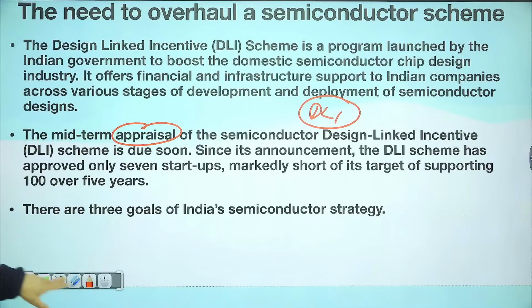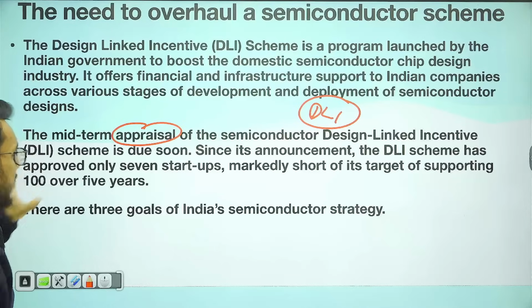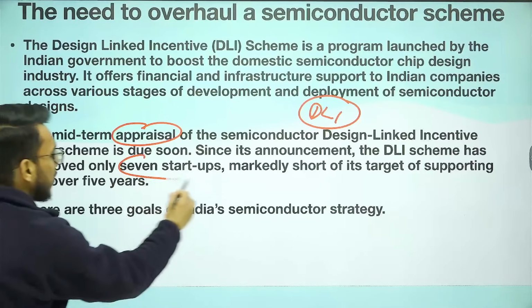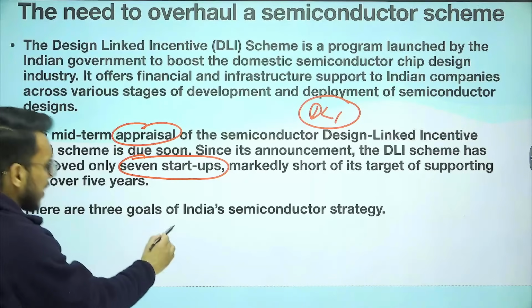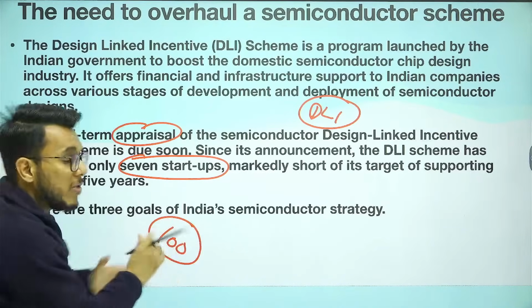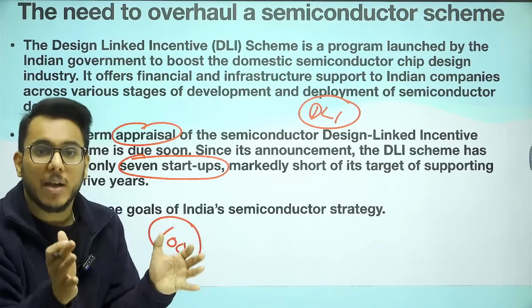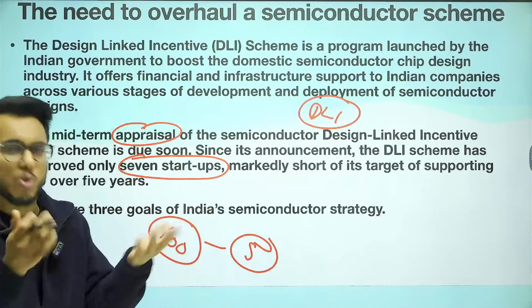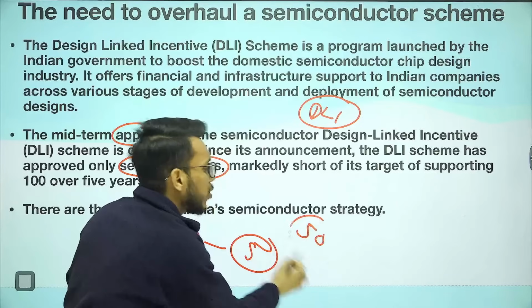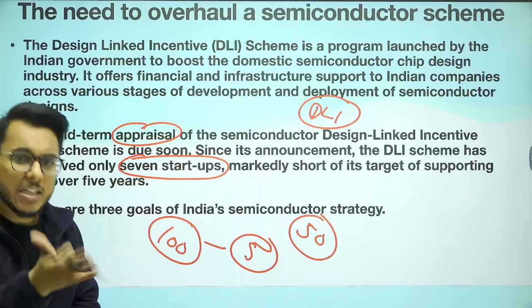Now, the article first of all provides that when we talk about the design linked incentive scheme, this particular scheme has only up till now approved 7 startups. So what was the original goal? The original goal was that 100 startups working on the designing of semiconductors will be promoted in the next 5 years. So on an average every year you need to incentivize 50 startups.